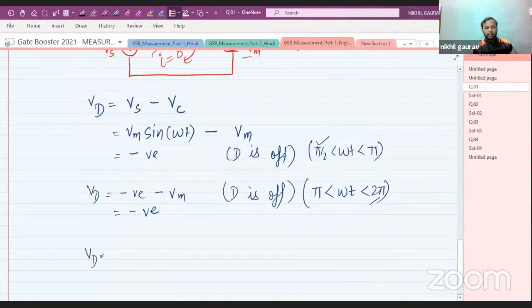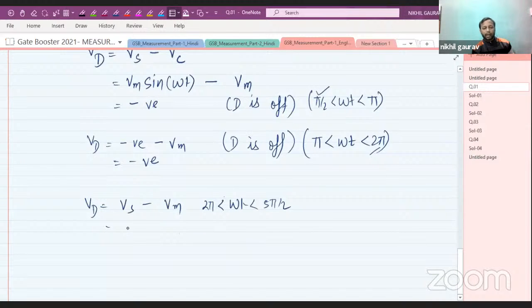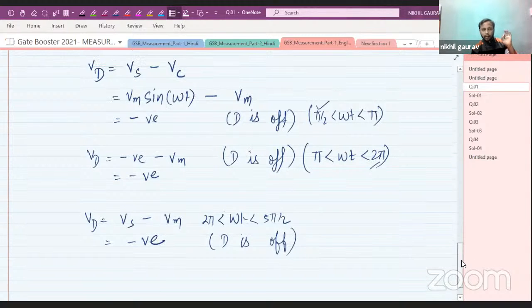So Vd equals Vs minus Vm, from omega t equal to 2 pi to, let us say, 5 pi by 2. This value is again negative, so your diode is off.